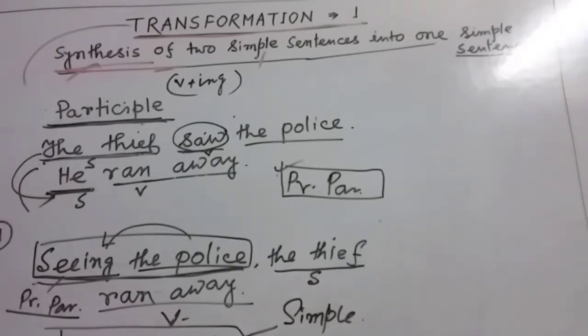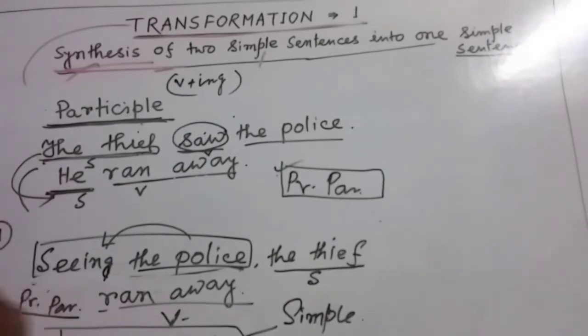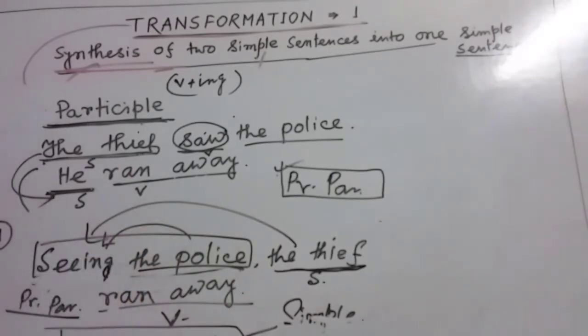Now friends, I just told you this is the participle phrase. Now friends, this term seeing has the force of an adjective and also the force of a verb. My dear friends, here you can see the subject is the thief. That means for this group of words the subject is thief, and for this group of words also the subject is thief. Actually the thief saw the police.